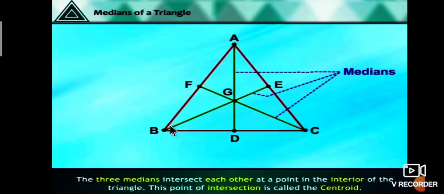A line segment joining a vertex to the midpoint of the opposite side is called a median of that triangle. Very simple. It is a line segment drawn from a vertex to the midpoint of the opposite side of a triangle. That line segment is the median of a triangle.